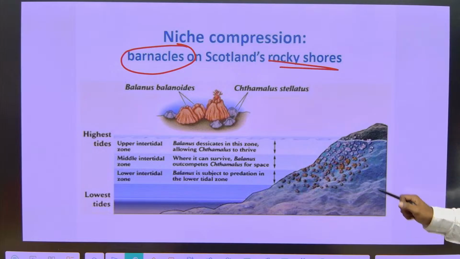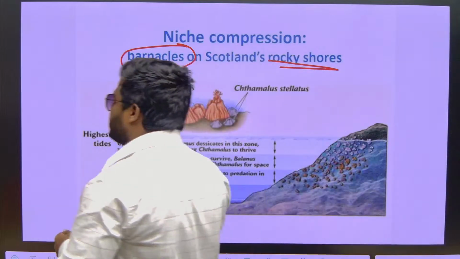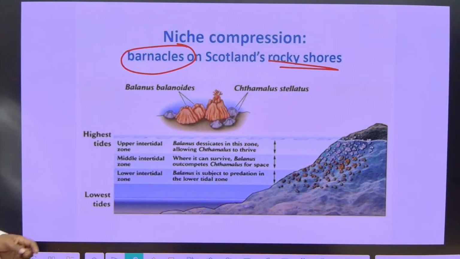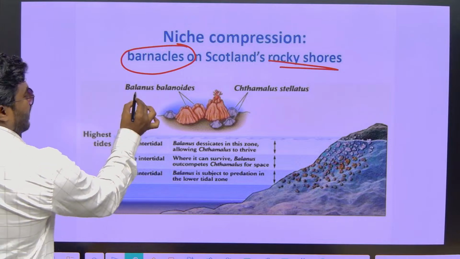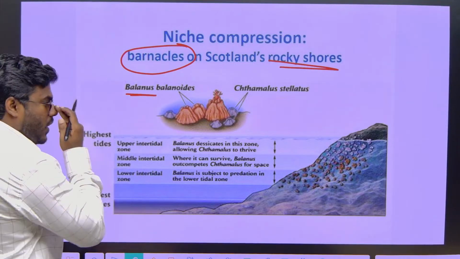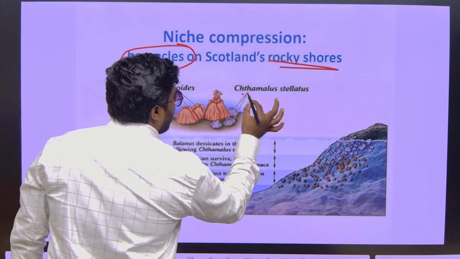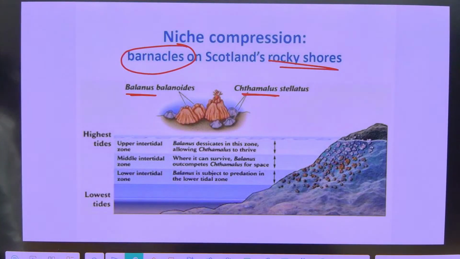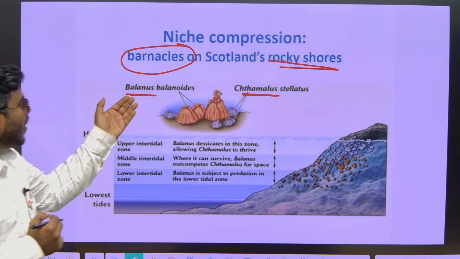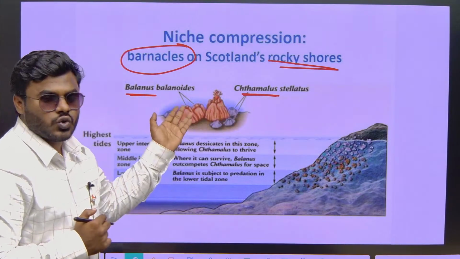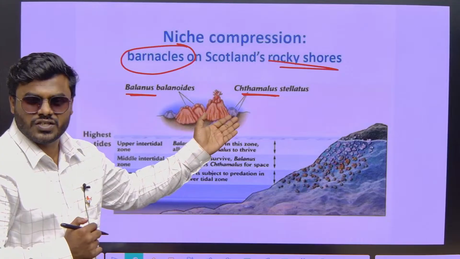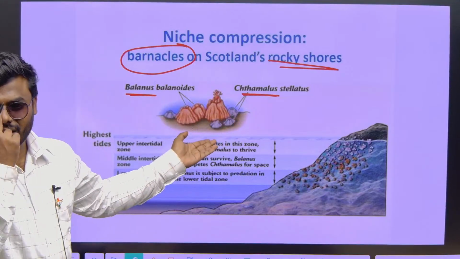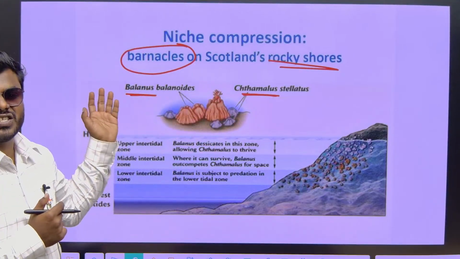There are two types of barnacles we can observe here. One is a very big barnacle named Balanus. One is a very small one called Thymallus. Now you have to understand what the fundamental niche of these two is and what the realized niche of these two is, and what happens when competition occurs.